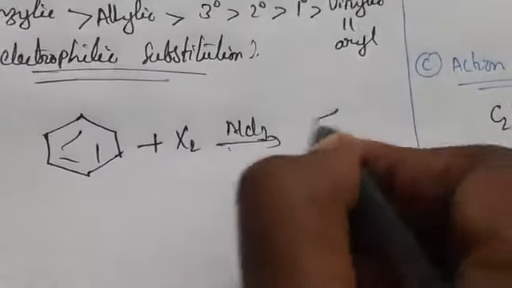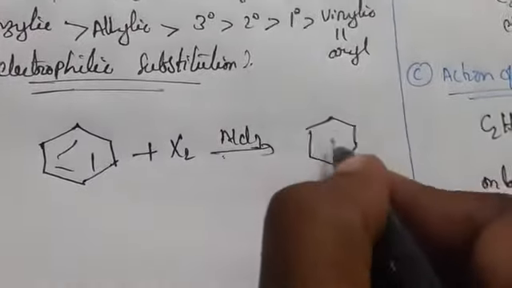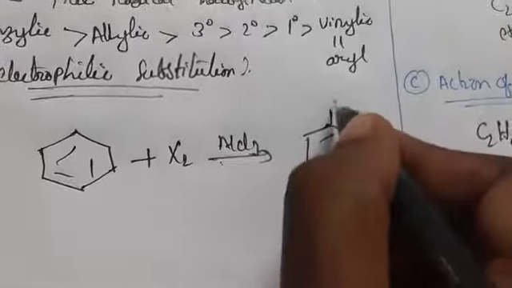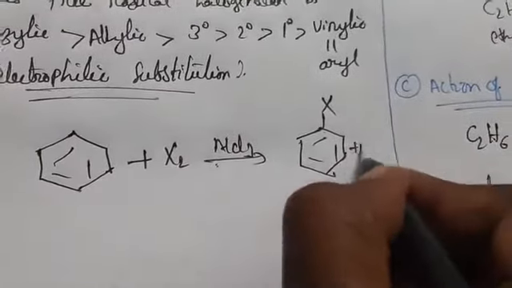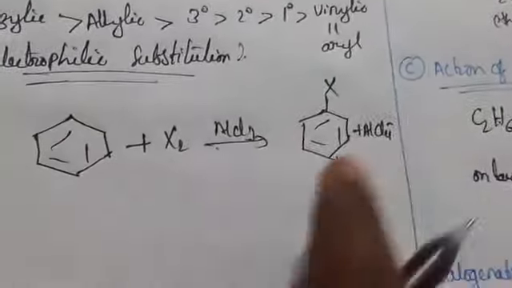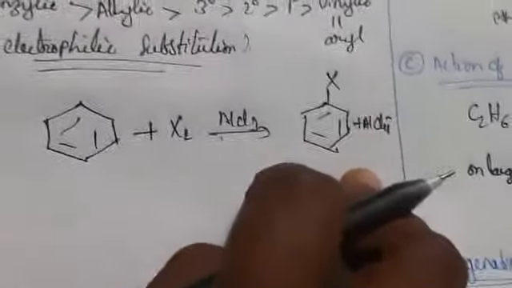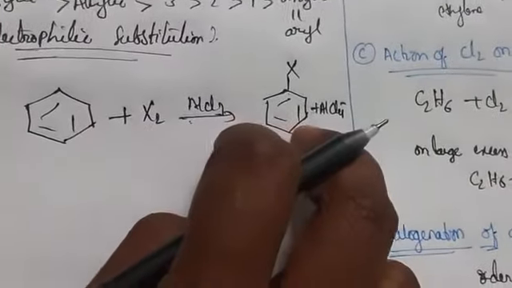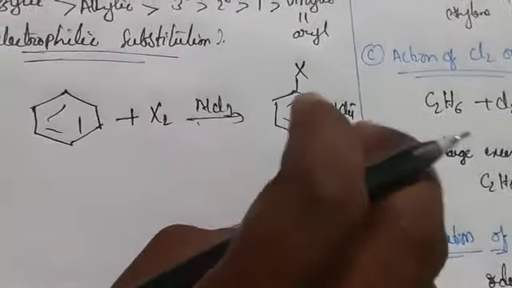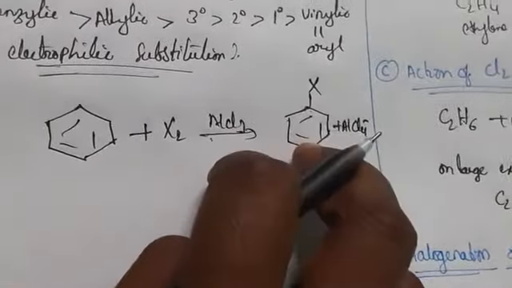It gives halobenzene, chlorobenzene or bromobenzene, plus AlCl4 minus.